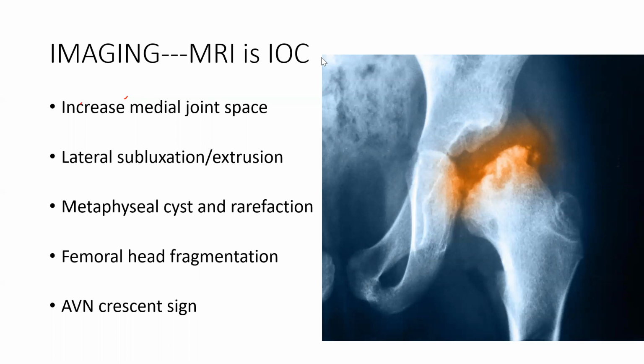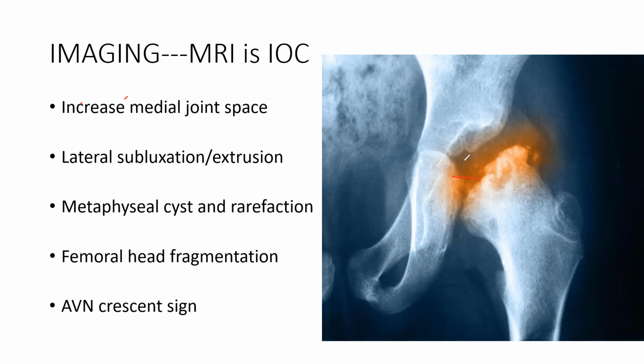So see, this circular head is deformed. Normally a head would be circular. Because of avascular necrosis, it got destroyed and becomes coxa plana. It becomes plain. Because of this, you see the medial joint space.